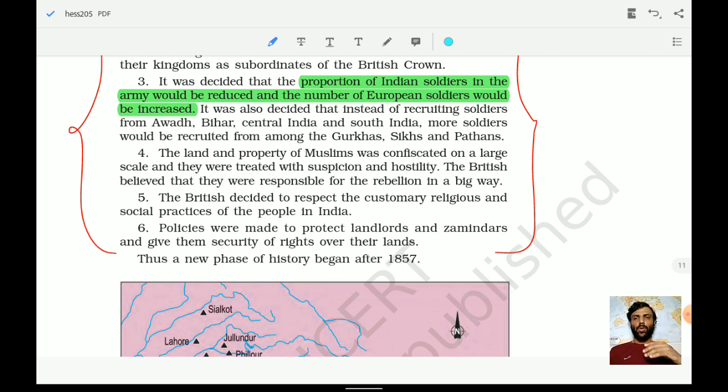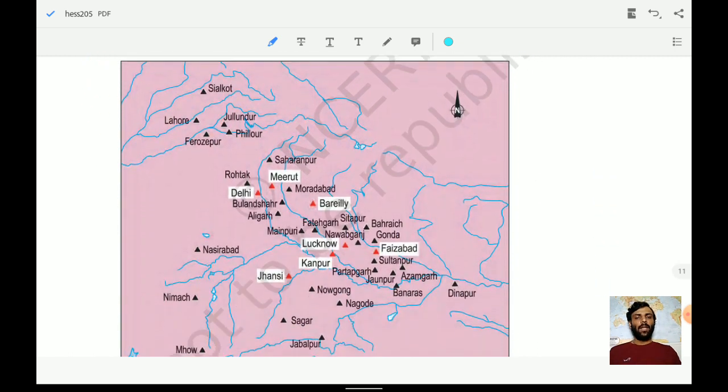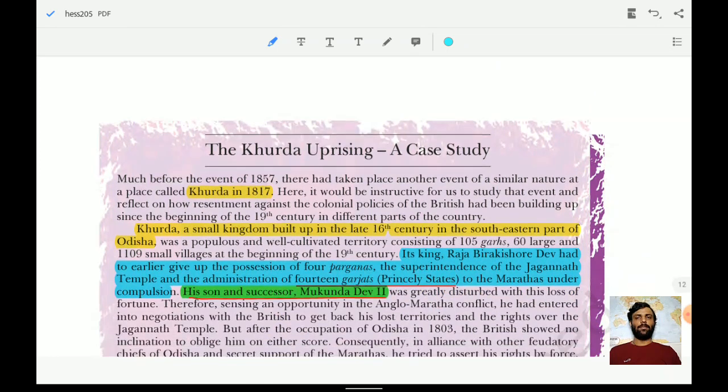The land and property of Muslims was confiscated on a large scale and they were treated with suspicion and hostility. The British believed that they were largely responsible for the rebellion. The British decided to respect the customary religious and social practices of the people in India. Policies were made to protect the landlords and zamindars and give them security of rights over the lands. Thus a new phase of history began after 1857. This was the importance of the revolt of 1857.